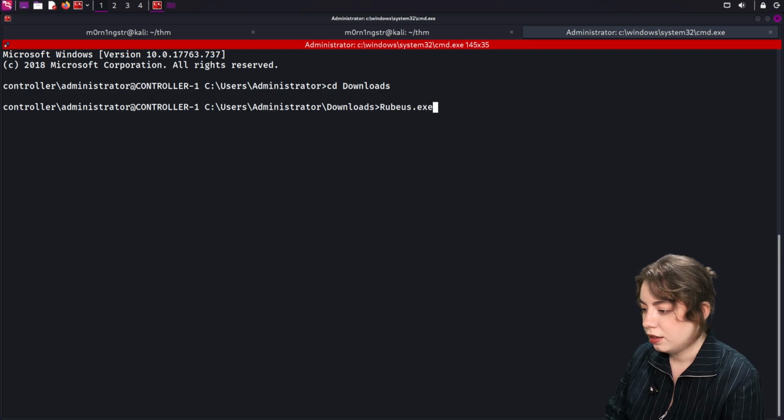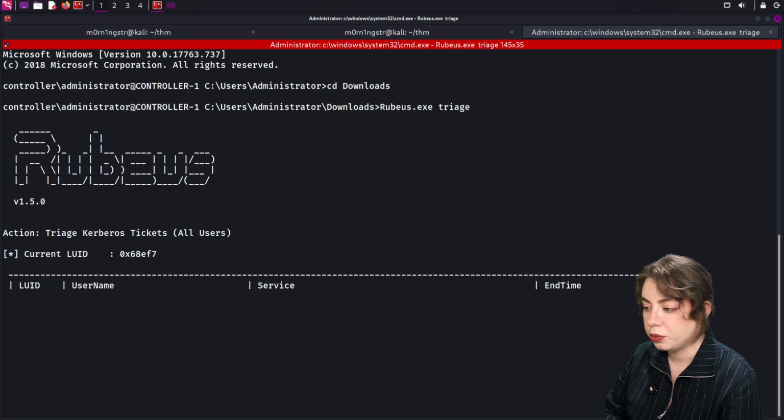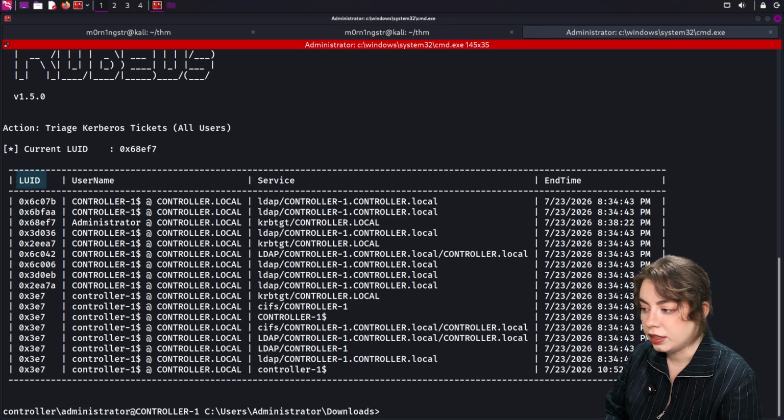rubeus.exe triage, and we will run it. So here's what we can see. It identifies the logon session, username and domain. The service principal name tells you the access scope, and the time gives you the validity window.